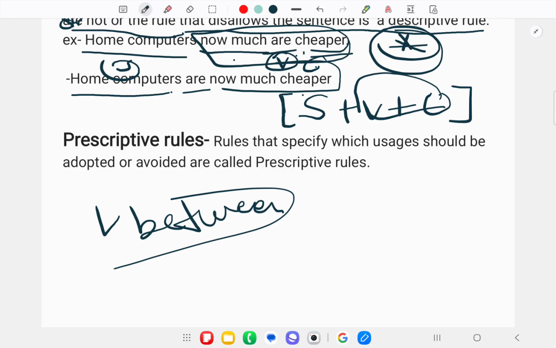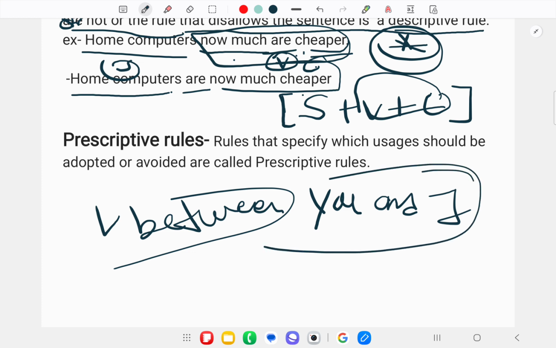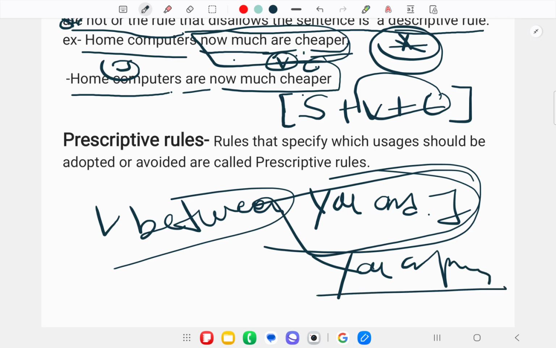Whenever you use "between you and I," this is the wrong sentence, this is the wrong use of the pronoun. It should always be "between you and me." This one is the right one. Also, many people say "them people," but don't use "them people," always use "those people."